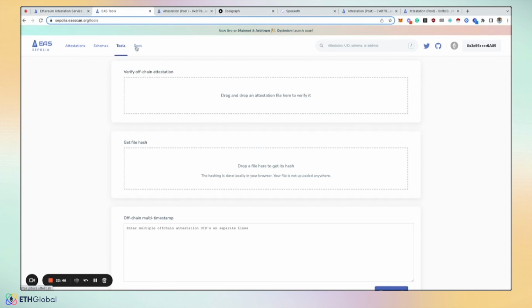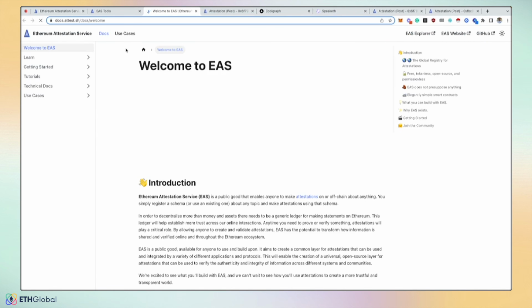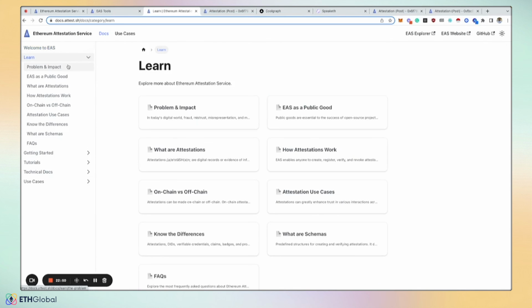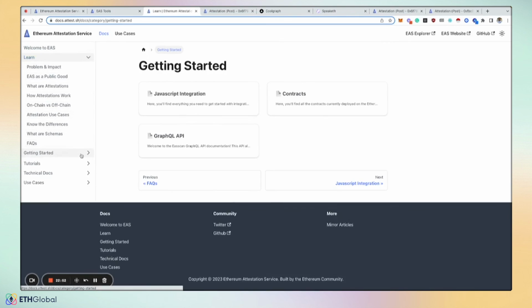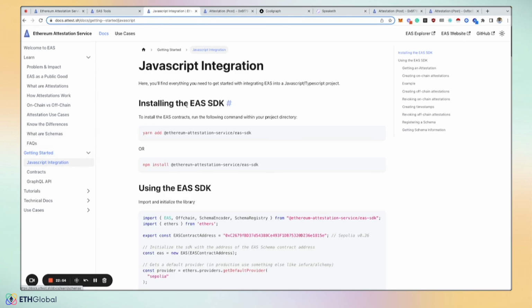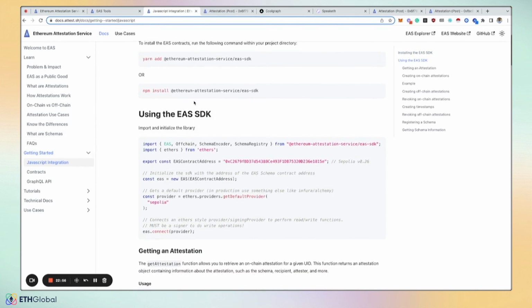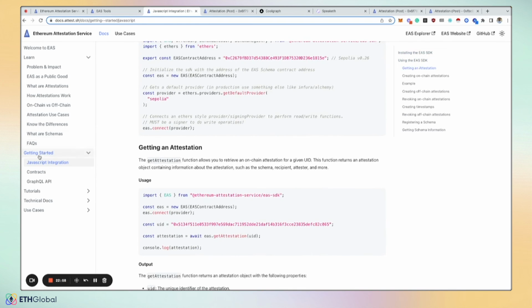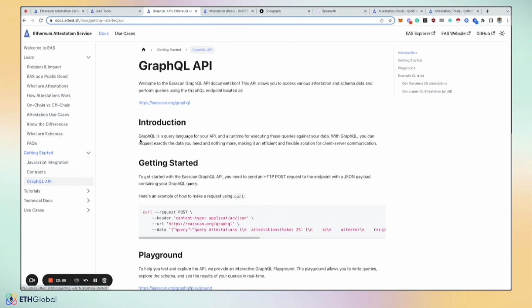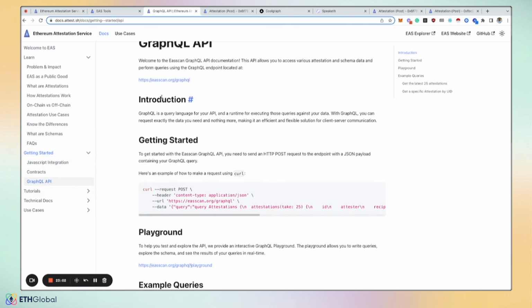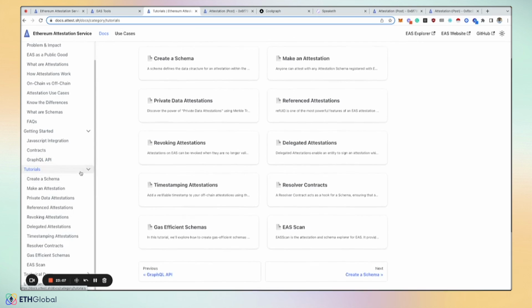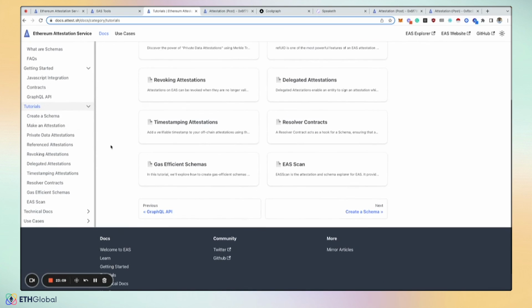But if you go into the docs page, we have a ton of information related to understanding more about EAS. We have an SDK that's available for you to use, super easy to get started with. There are GraphQL endpoints for every chain, so you can really inspect and pull that data as you need to. And then there are a lot of tutorials on how to extend attestations in unique ways.